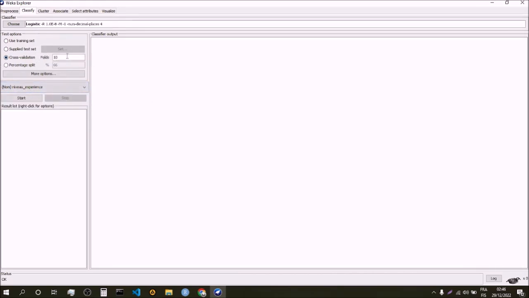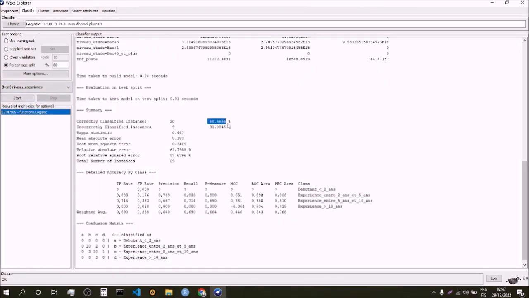So now to do this, we have to split our data into a test set and a training set. For this example, we'll just split it 80% training and 20% just for testing our actual results. So now we will start it. We can see over here that we have around 68.9% accuracy, meaning that it is able to predict the level of experience which is demanded 68% of the time, just based on knowing the type of contract, the type of studies they are looking for, etc.